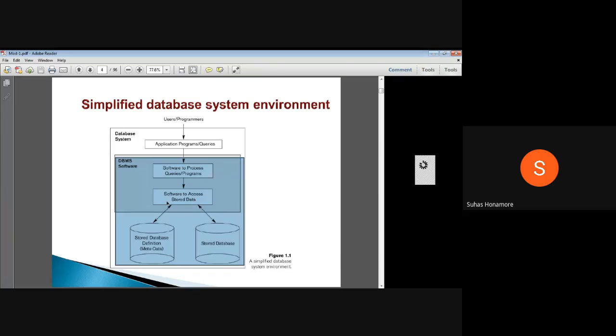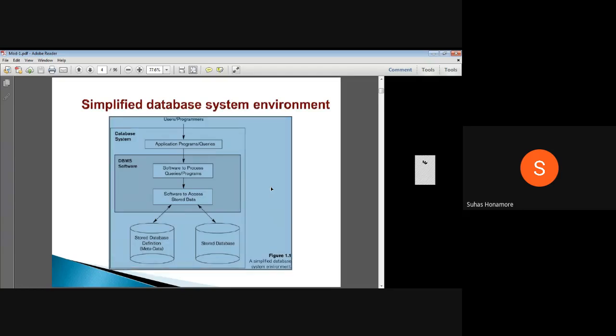So this DBMS we have, and on top of that we can write any application. Like, for example, in VTU they wrote an application for extracting the result. It is nothing but one web page they have given. In that, the user can enter the USN and he can see the result. So that entire thing together we call a database system. Okay, so this forms the database system.